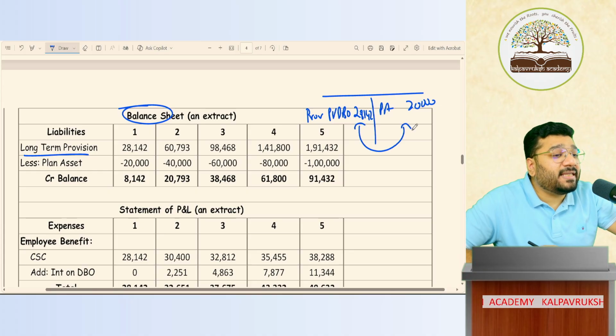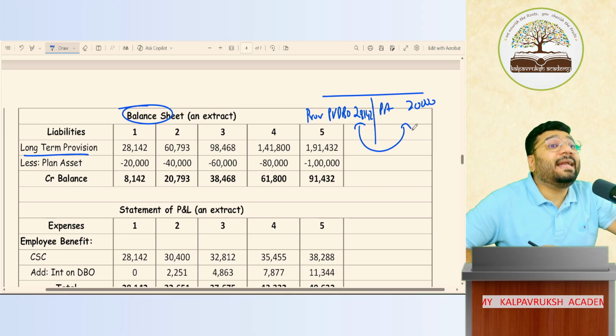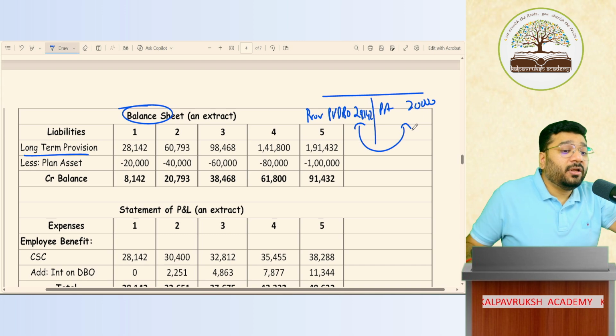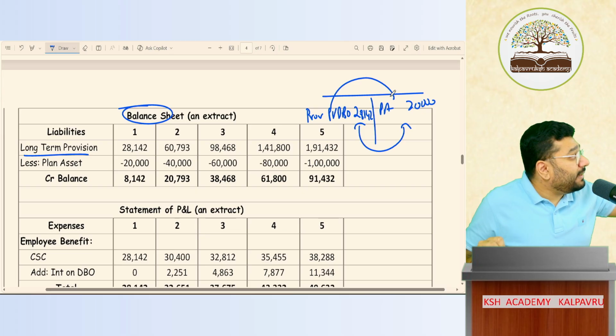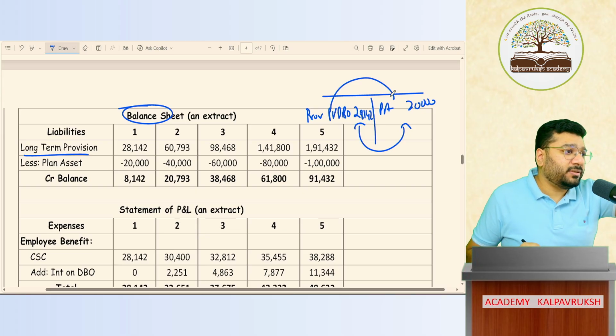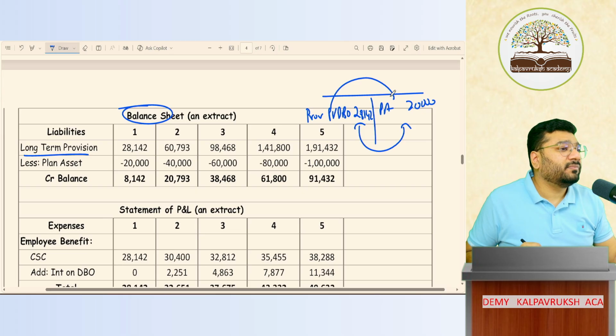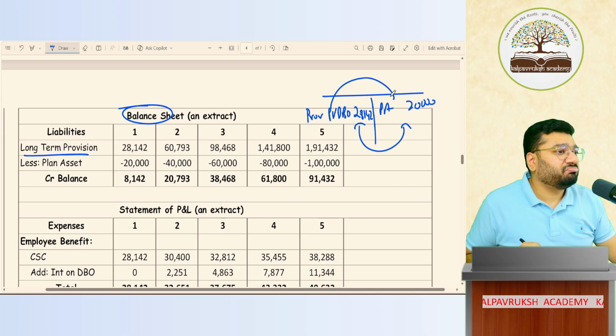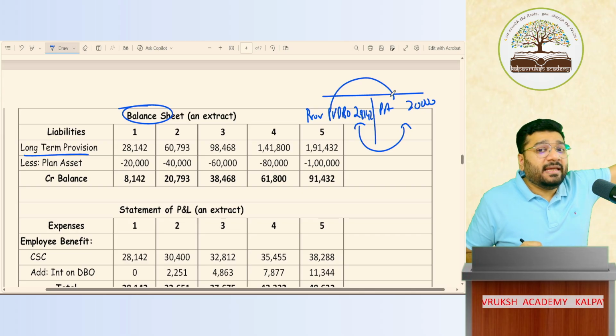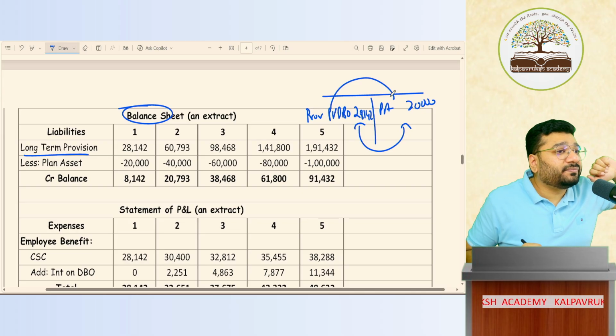AS 15 says that you cannot present this in the financial statement in this manner. You have to net off and show. Net off means these both have to be subtracted from one another. Which is the higher value?